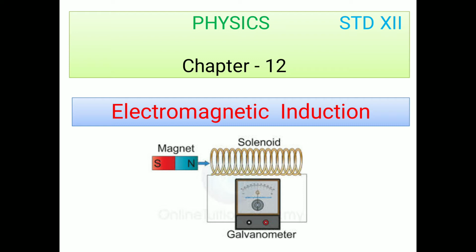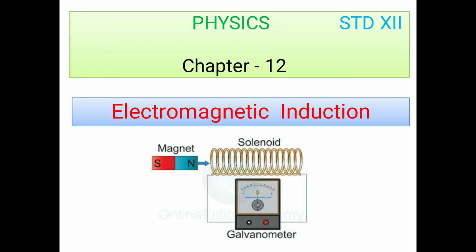During the early decades of the 19th century, Oersted, Ampere and a few other scientists gave the relationship between electricity and magnetism. They suggested that the stationary charge produces an electric field around it. It was suggested by Coulomb early in the 17th century.